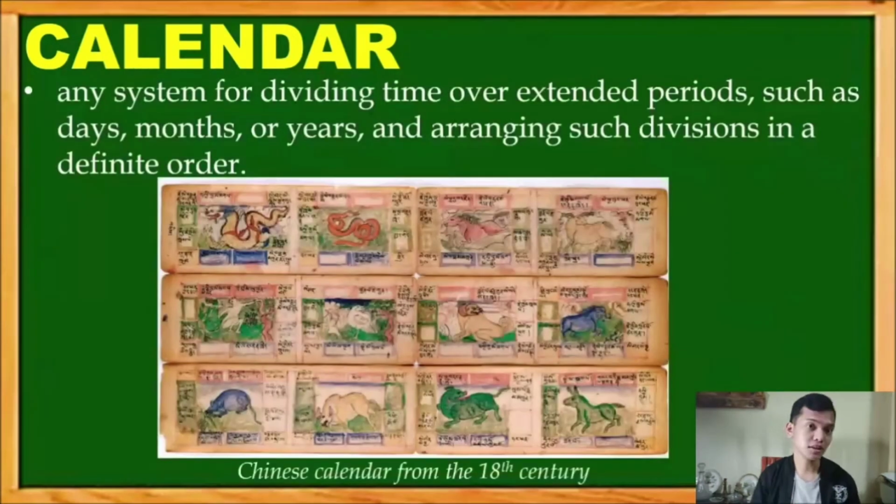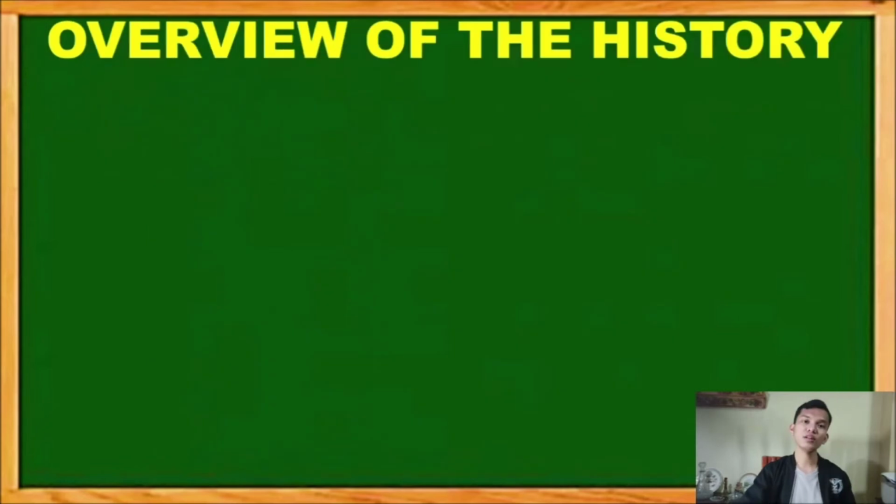So let's define what a calendar is. A calendar is any system for dividing time over extended periods, such as days, months, or years, and arranging such divisions in a definite order. Pictured below is a Chinese calendar dated from the 18th century. So let's now have an overview of the history of the calendar.